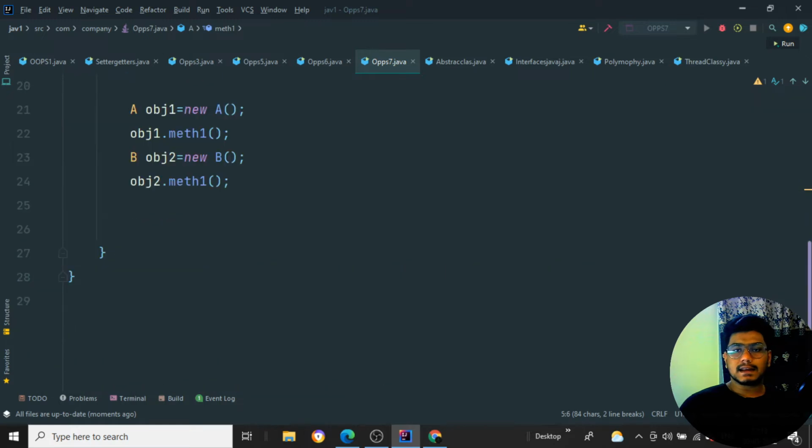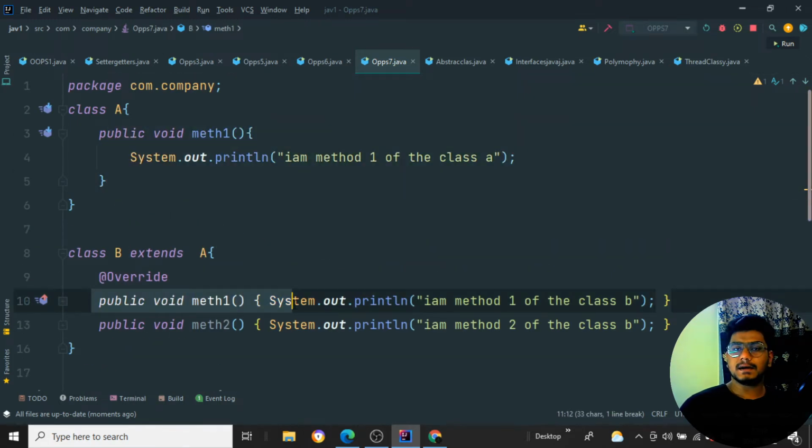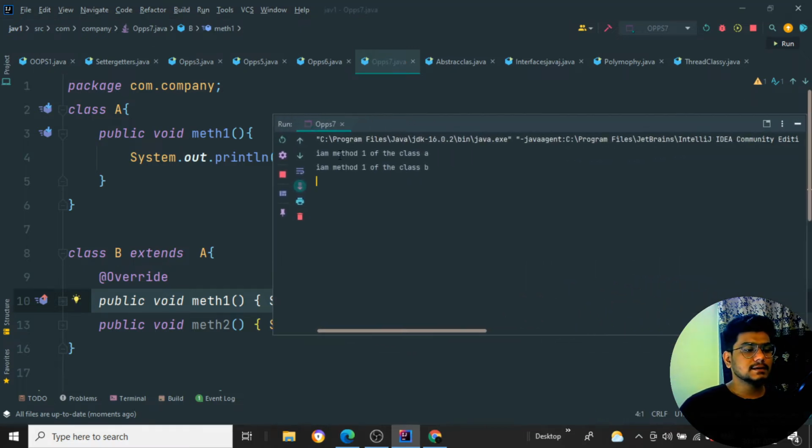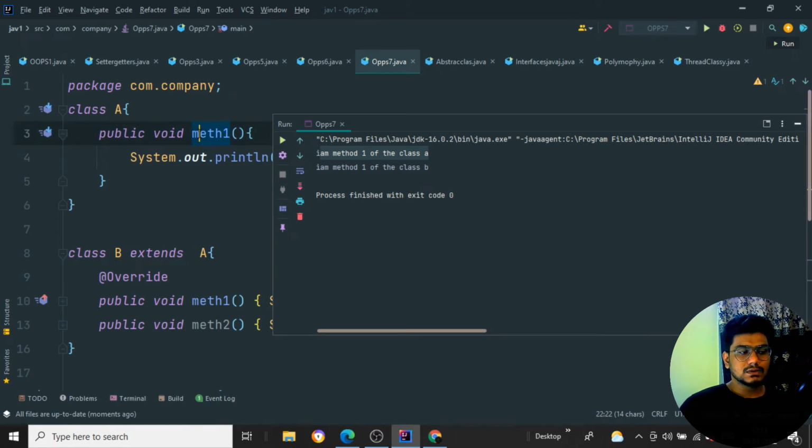For object 2 of class B, it is going to print the method 1 which is already present inside class B itself. If I show you the output, you can see "I am method 1 of the class A." That means when this is running, it is taking the class A method.